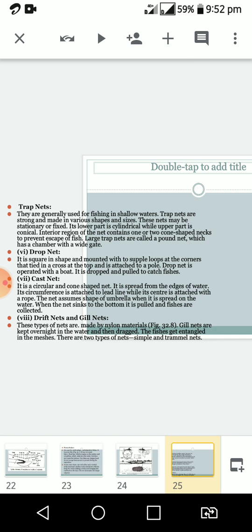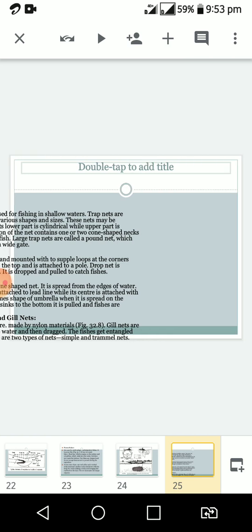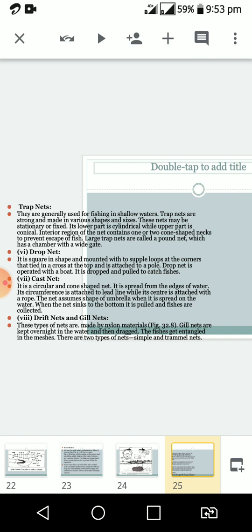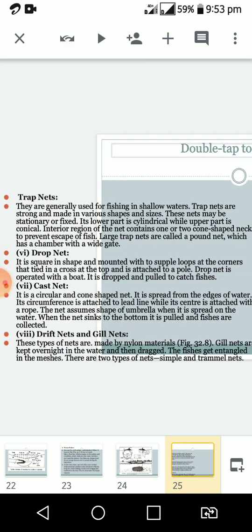And another important net: trap nets. Trap nets are generally used particularly for catching fish in shallow water. These trap nets are very strong and made in various shapes and sizes. These nets may be stationary or fixed, and the lower part is cylindrical while the upper part is conical.